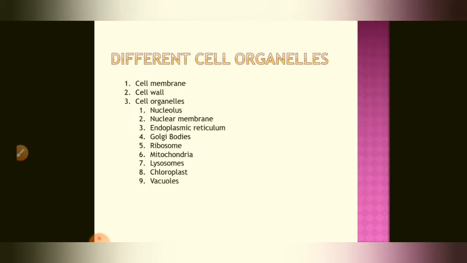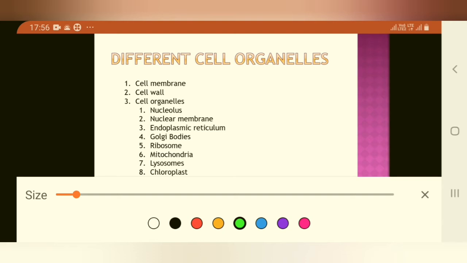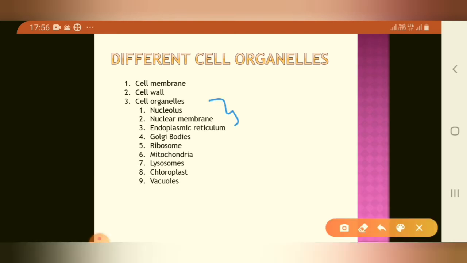Now the different cell organelles. First, cell membrane and cell wall, which are found on the outermost side of the cell, and then different cell organelles, that is nucleolus, nuclear membrane. Actually, these jointly form the nucleus. And then endoplasmic reticulum. There are two types: rough endoplasmic reticulum and smooth endoplasmic reticulum. Golgi bodies, ribosome, mitochondria, lysosome, chloroplast, vacuoles, etc.